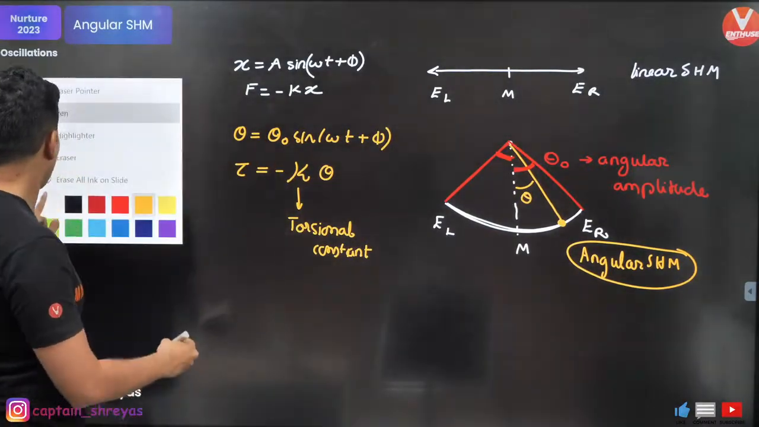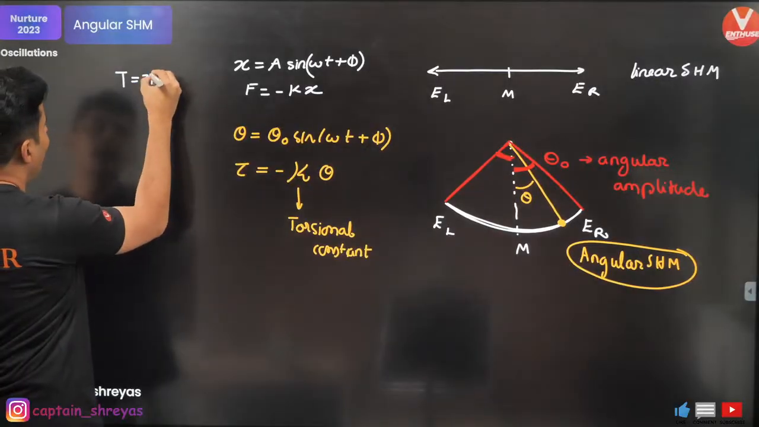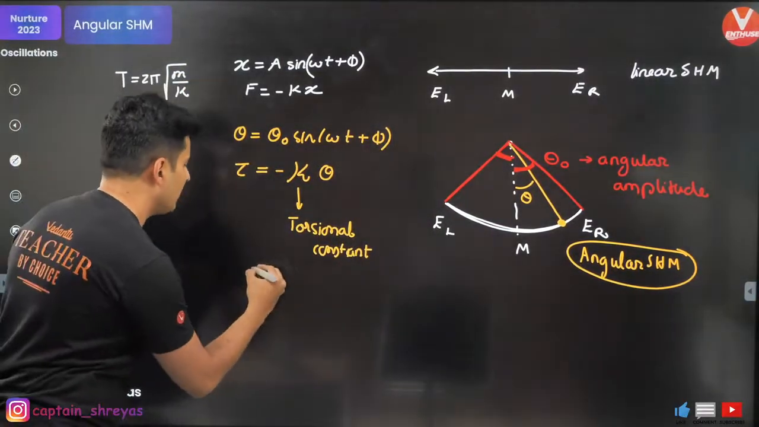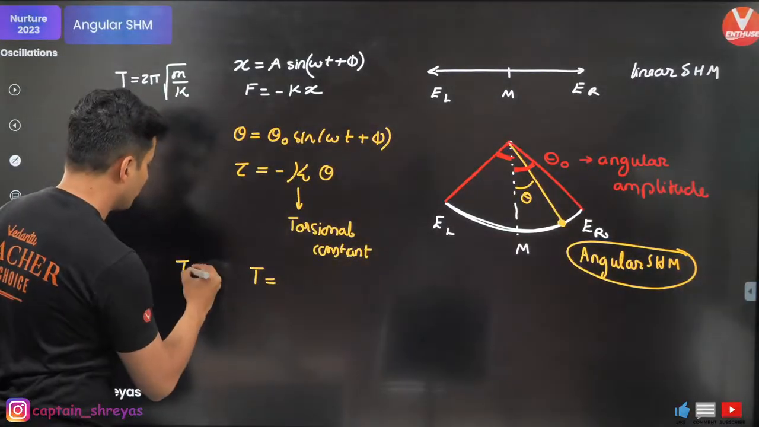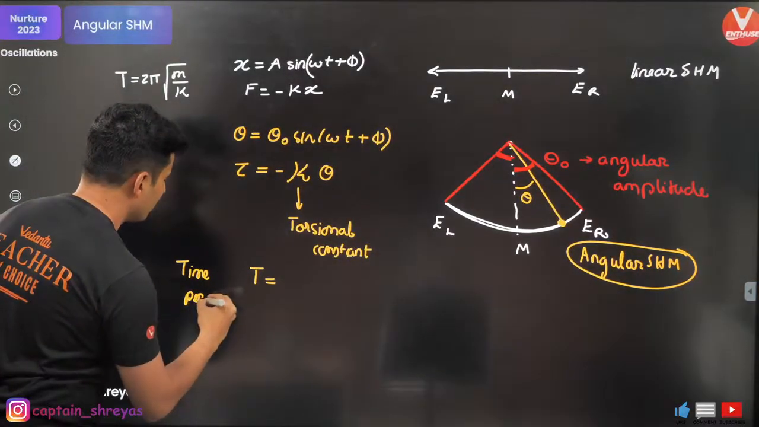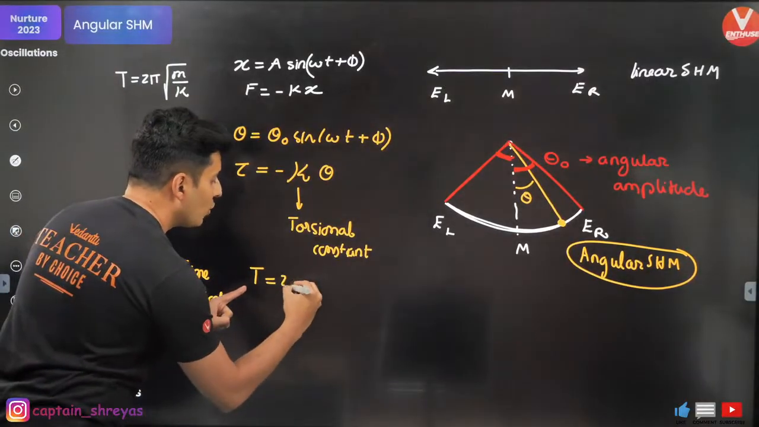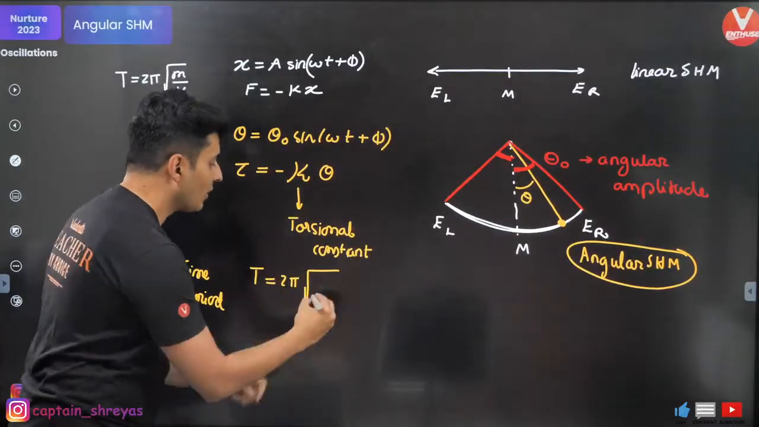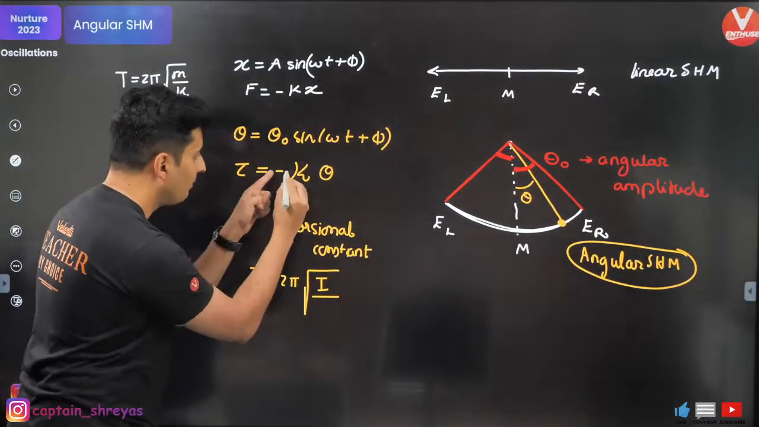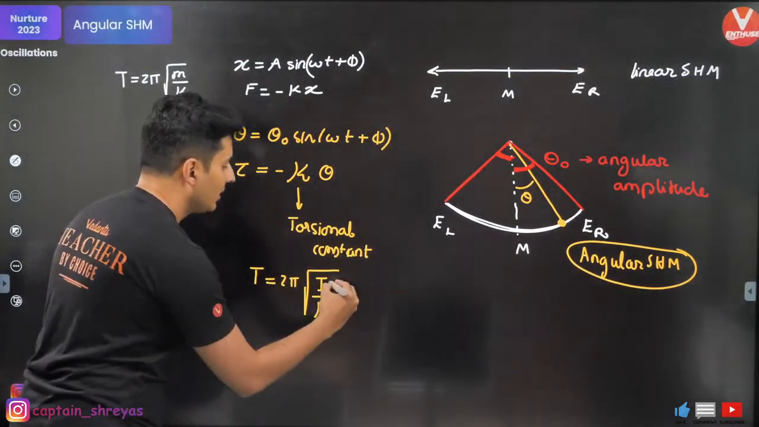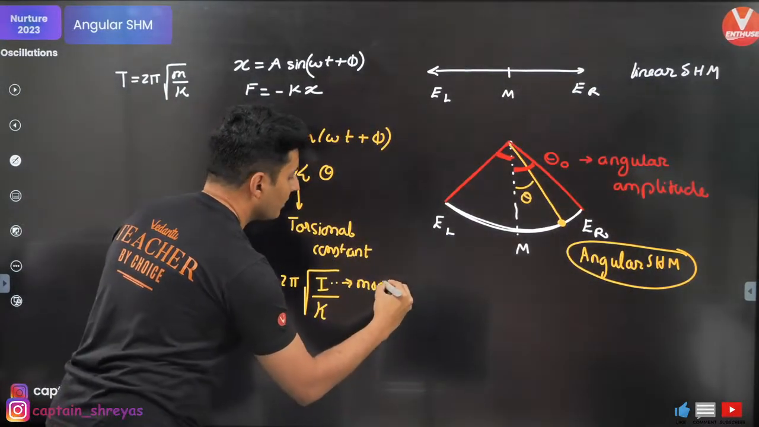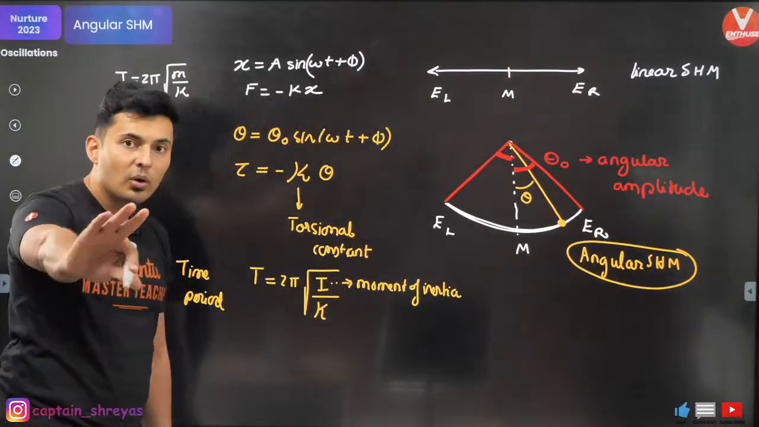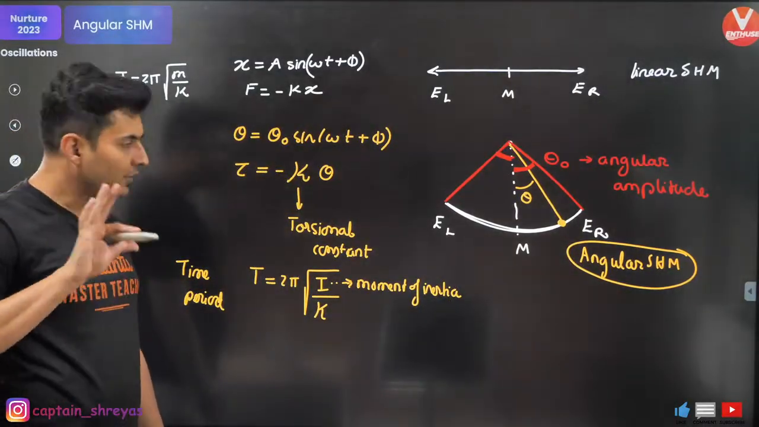In linear SHM you had time period is 2 pi under root mass by spring constant. In angular SHM, the time period of oscillation will be 2 pi under root. You will not have mass because it is rotating, it is angular. Instead of mass, you will have moment of inertia by this torsional constant. This is your moment of inertia. Keep this in mind. Got it?